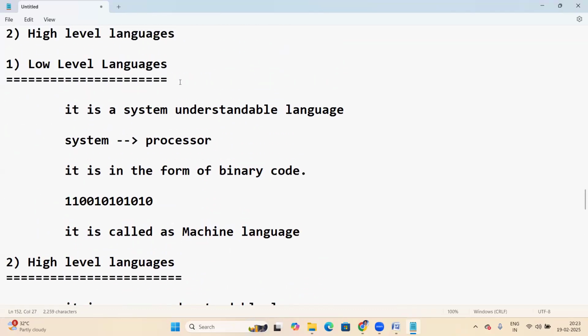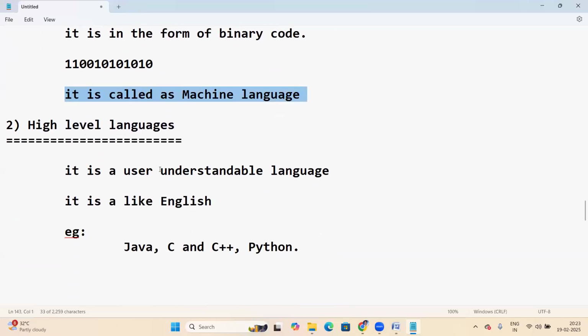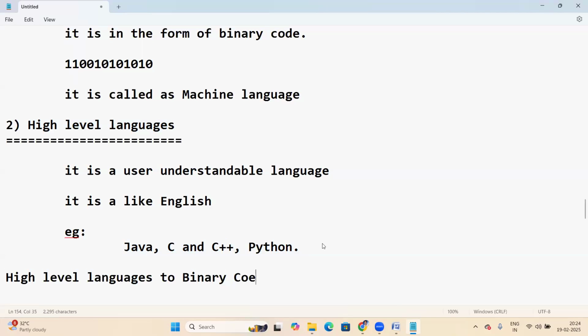So in languages, there are low level language and high level languages. Low level language is a system understandable language called machine language. Next, user understandable languages like Java, C, C++ are high level languages. Once again, the system cannot understand Java, C, or Python. The system cannot understand high level language. That high level language has to be converted into binary code, which is system understandable language.